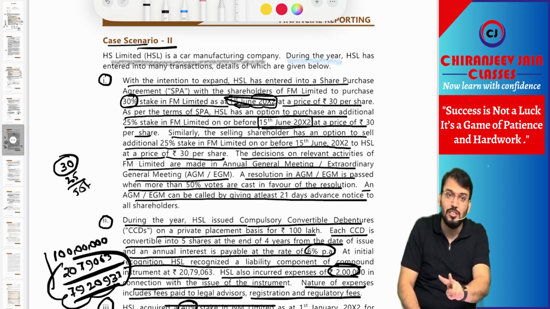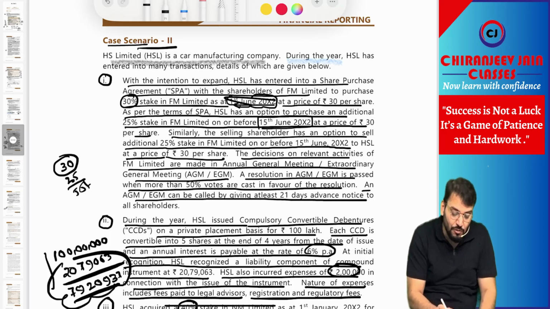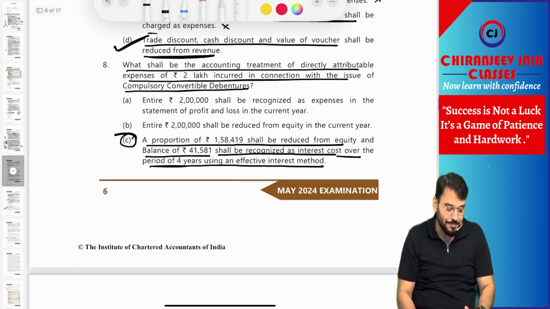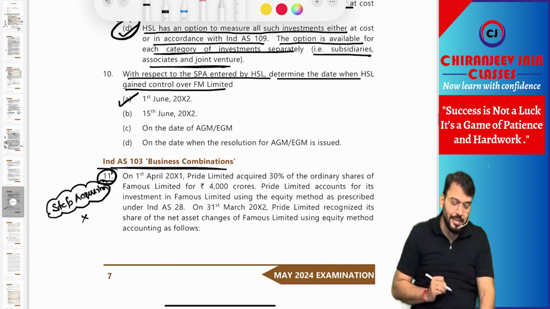Power over the investee, with two more conditions given: exposure to variable returns and an ability to use the power. If all these three conditions are satisfied, it means they have control over the investee. So the date of acquisition will be 1st June 2002. That is more correct. Yes, sir. The reason you can read, but 1st June 2002 is the correct answer.